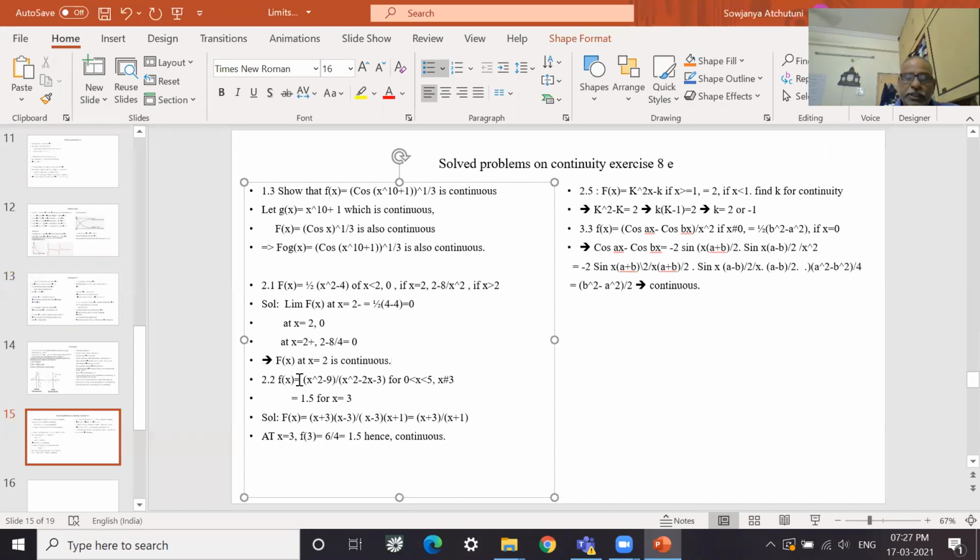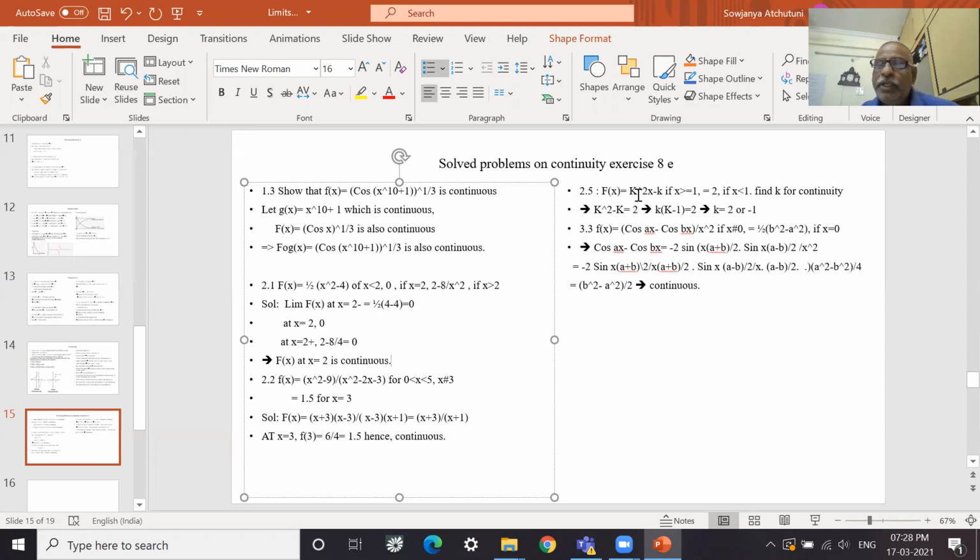Okay. Now let us see this function. Up to 5, x is not equal to 3. If x is equal to 3, this one. So let us put x is equal to 3 minus. So this is x plus 3 into x minus 3. This is x minus 3 into x plus 1. So x minus 3 gets cancelled. x plus 3 by x plus 1. Put x is equal to 3. This is 6 by 4, 1.5. This is also 1.5. So it is continuous.